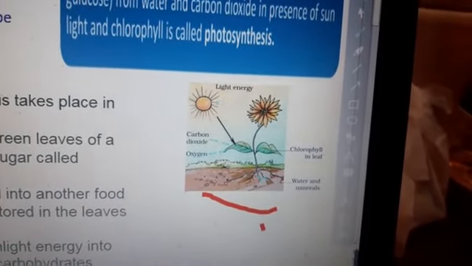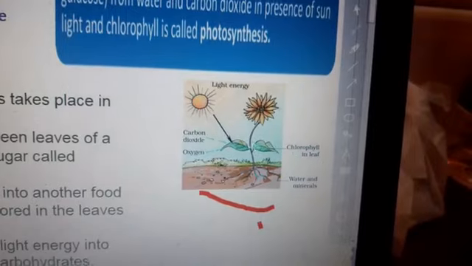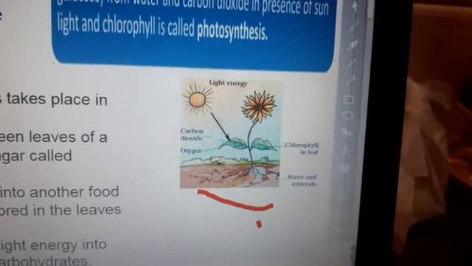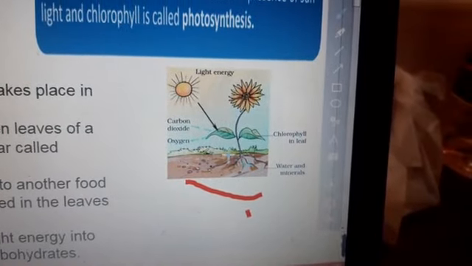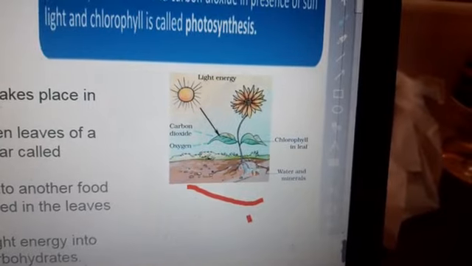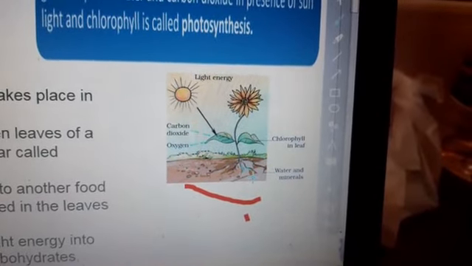Light energy comes from the sun, chlorophyll is present in the leaves, carbon dioxide comes from the air, and water and minerals are absorbed by the roots of plants from the soil.